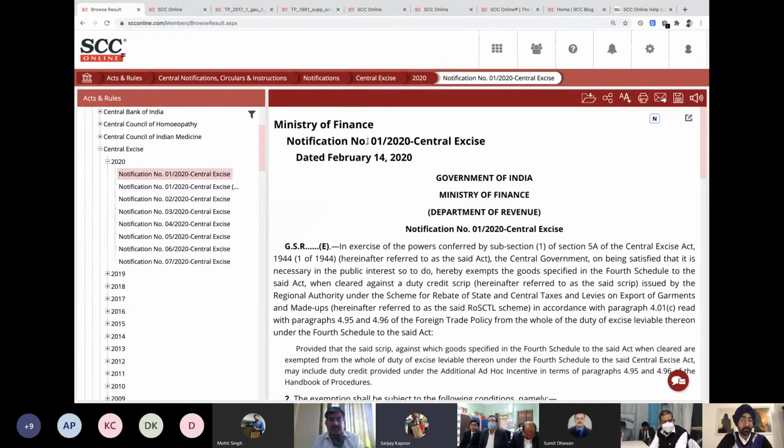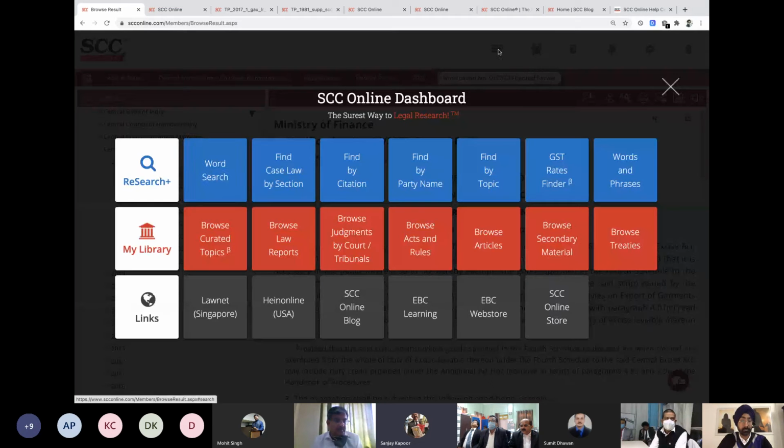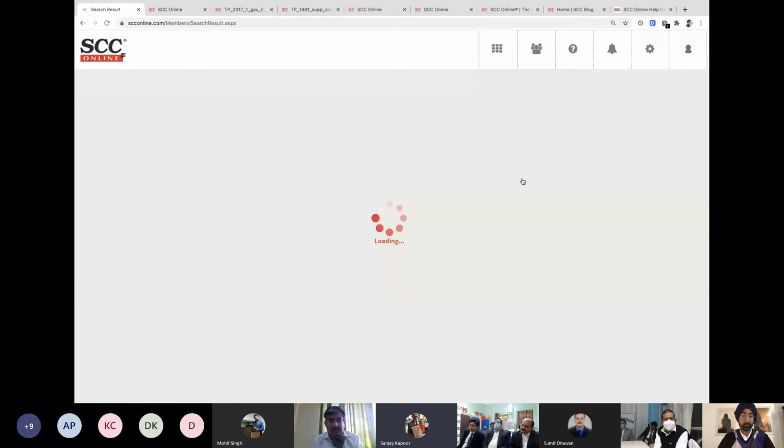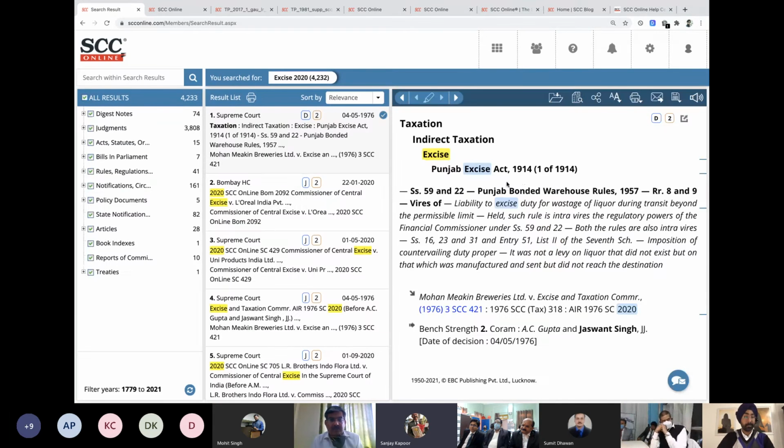So Chetan, I think what we can do, simply type excise and see whether this notification folder automatically comes in the research folder. Please. So I'm going to do a word search. Please type two things: excise and 2020 in word search. Whether you are going to exclusively search there in notification, or you are typing excise and 2020, this search should automatically include the central notifications and state notifications relating to excise in 2020, and this will be listed as part of your legal research outcome.